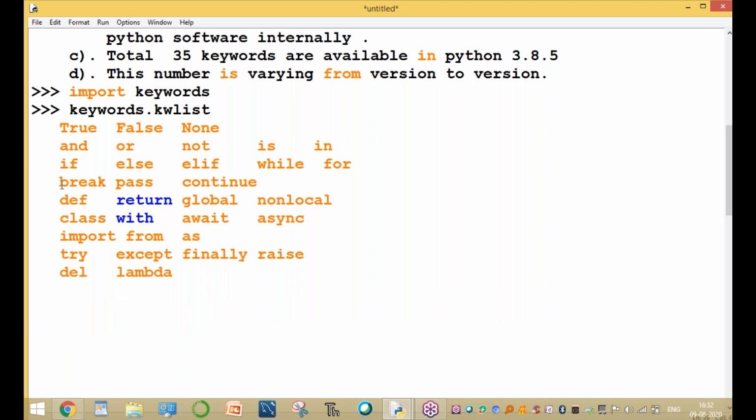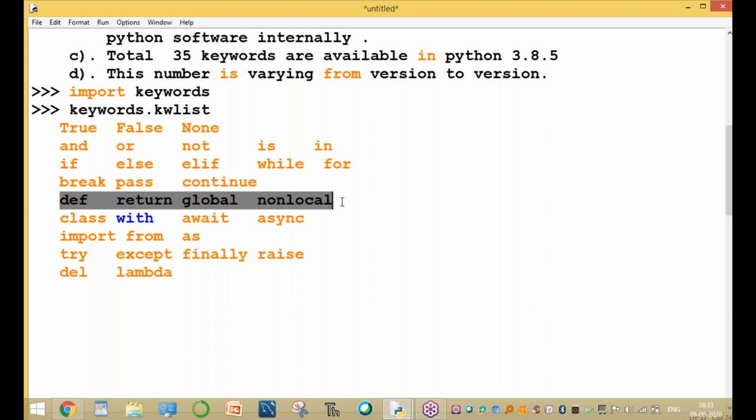Okay, guys, the next one. Break, continue, pass. These three keywords are used for transfer control statements. And def is used to define a function. Already print, what is print, sir? Print is a built-in function. So user-defined functions are defined by def, returning some value with return, global and nonlocal.